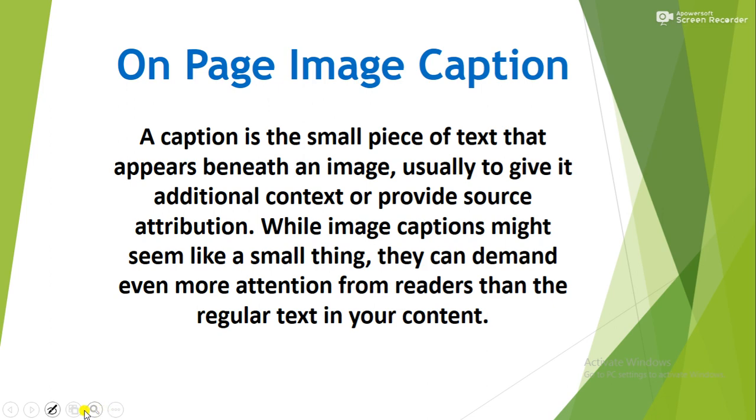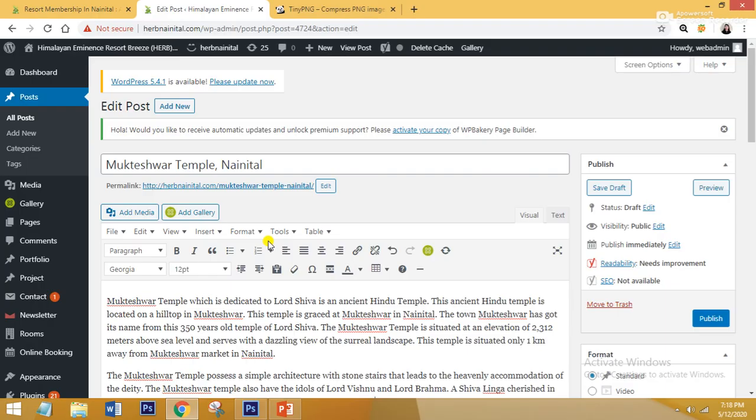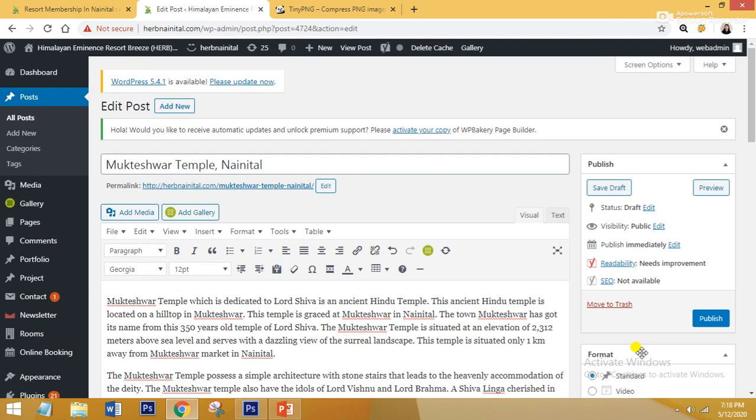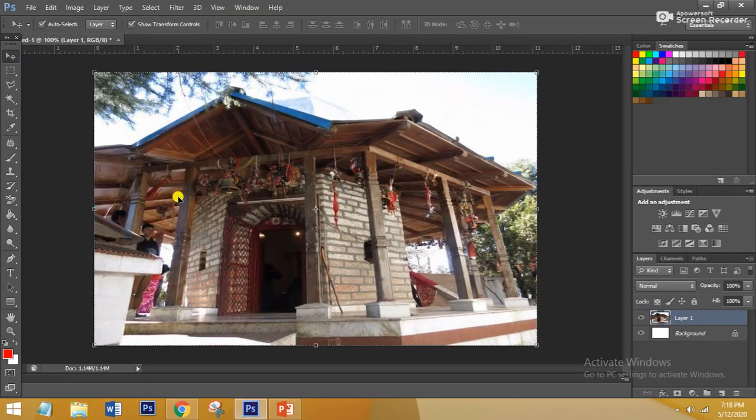Now I will tell you everything while working on my client side, how you can actually write alt text, title of image and on page image caption. Here I have already written a blog about Mukteshwar temple in Nainital, and I will tell you how you can optimize your image by providing an image to this blog. Firstly, we have to go to our Photoshop, where our image is.